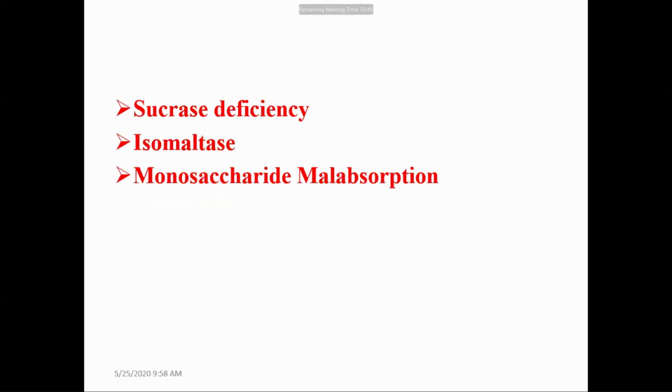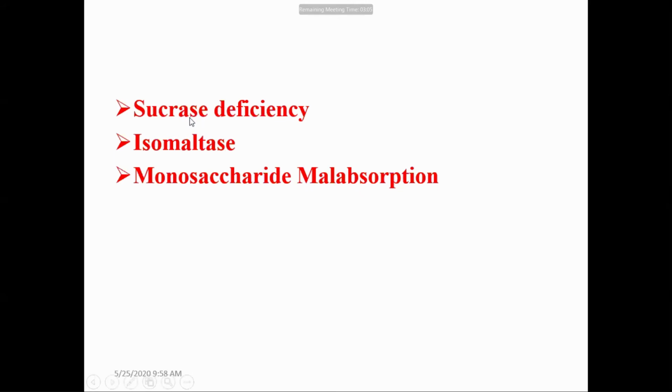This is a very rare disorder, an inherited deficiency. Here sucrase is deficient, and most of the time when a person has sucrase deficiency, they may also have isomaltase deficiency, because sucrase and isomaltase are synthesized as a single polypeptide chain having two different active sites, one for sucrase and one for isomaltase.